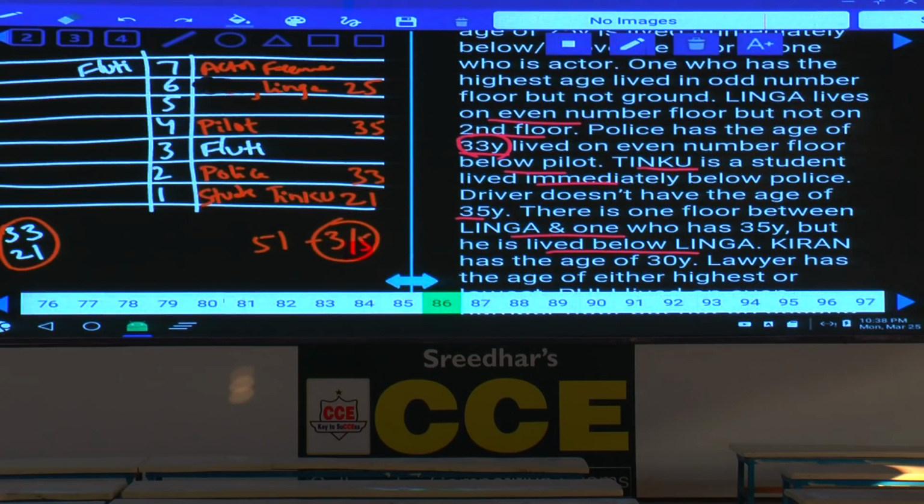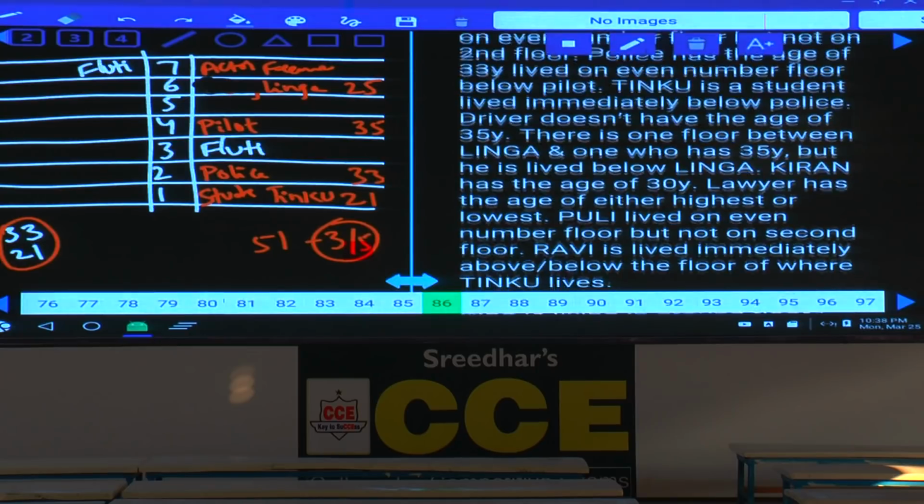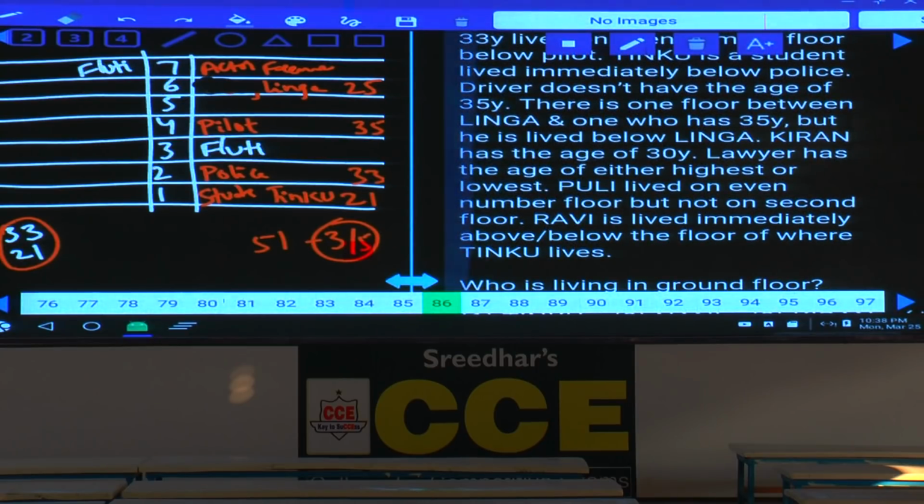The lawyer has the age of either highest or the lowest. Pulley lived on an even number floor but not on the second floor. As Pulley is not on the second floor but on an even number floor, what is the only possibility left over here? Pulley must be the pilot on the fourth floor. As Pulley is on the fourth floor and the lawyer has the age of either highest or lowest, the lawyer can be either on the fifth floor or third floor.